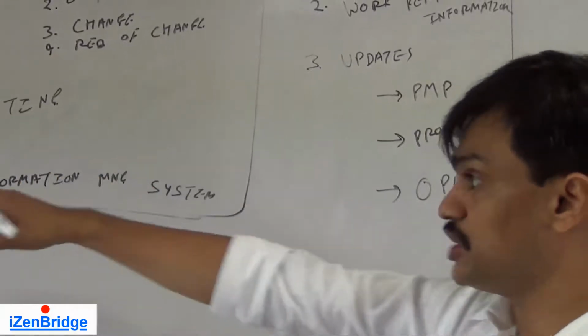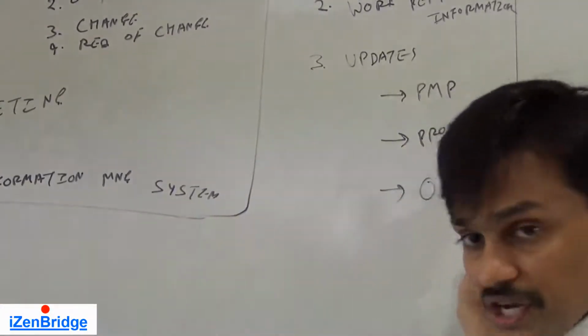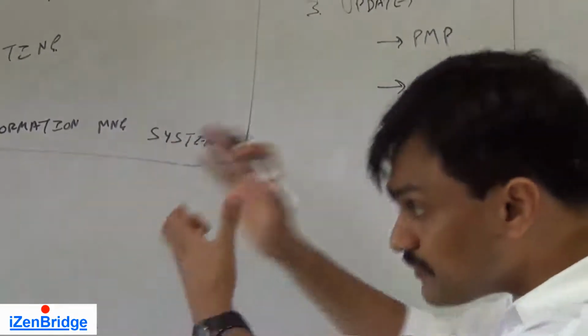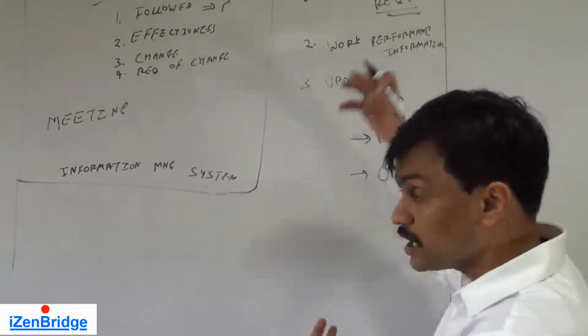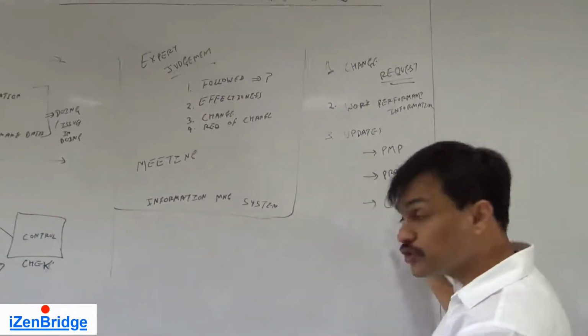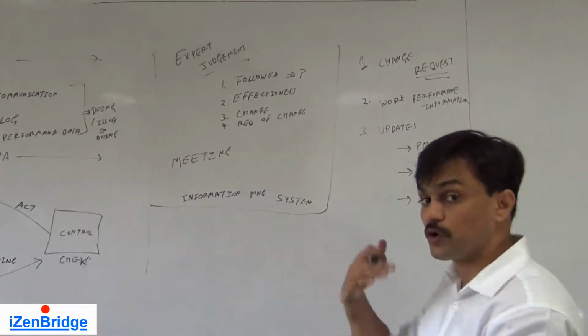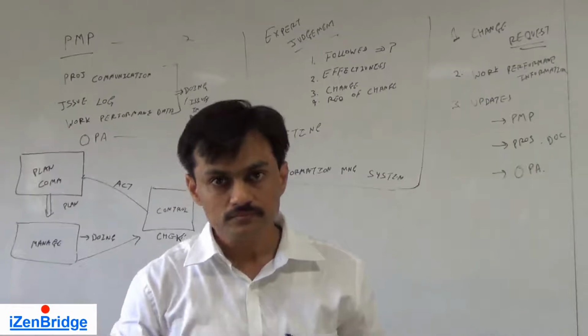In project documents, the issue log, the status of the issue log, and the discussion done against the issue log may get updated. In organization process assets, whatever new we discover while executing the controlling process, we may want to document so other projects can also take benefit from it.